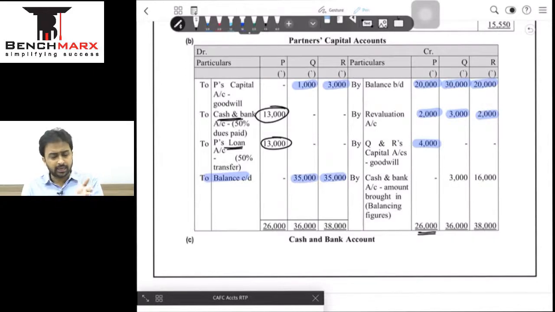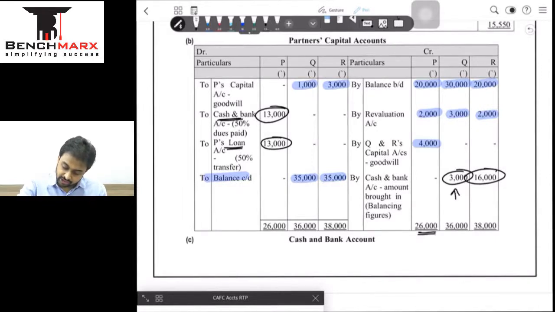In this case, the balancing figures are coming on the credit side, which means the partners will have to bring cash in order to make their capitals proportionate, and in order to make the payment to Mr. P for rupees 13,000. That is how the amounts of 3,000 and 16,000 are arrived at, and that is the end of the partners' capital account and all the adjustments as well.